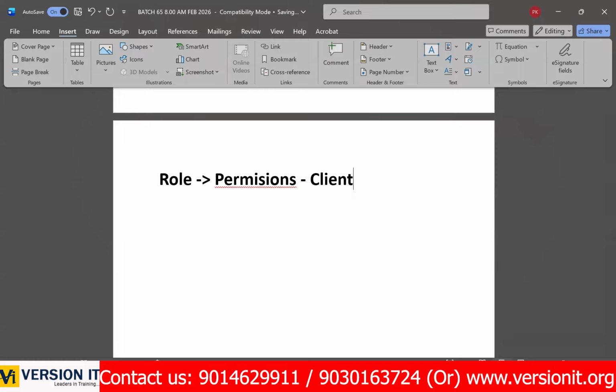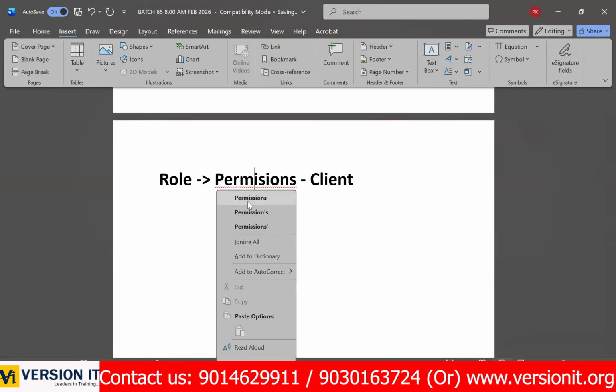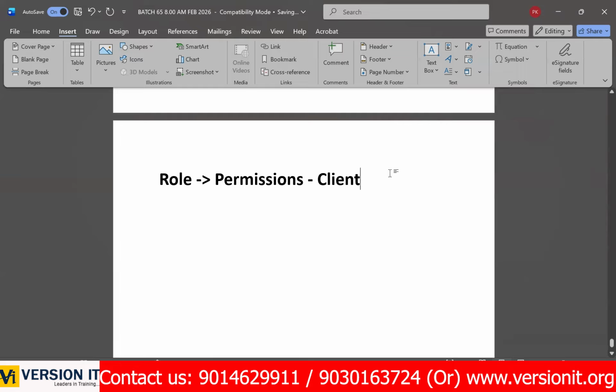What permissions are required is purely the client's job, because the client is supposed to give the permissions list to you. Based on that, you need to enable the permissions. We are not the decision makers. Your client is supposed to give all those permissions role wise. Okay. Yes, sir. Got it. Any other questions, Balaji? No, sir.